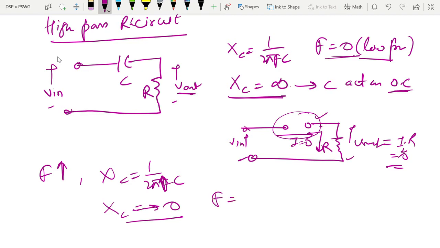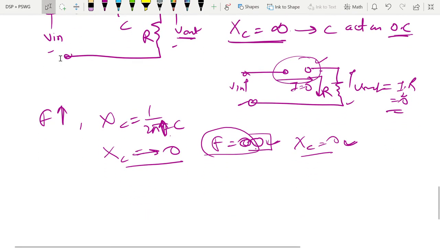For instance, if we consider the frequency as infinite, infinite means higher frequency. We consider it as the highest frequency. So what will Xc be? Xc equals 0. Xc equals 0 means it will oppose the current the least. The capacitor will oppose least for flowing the current.